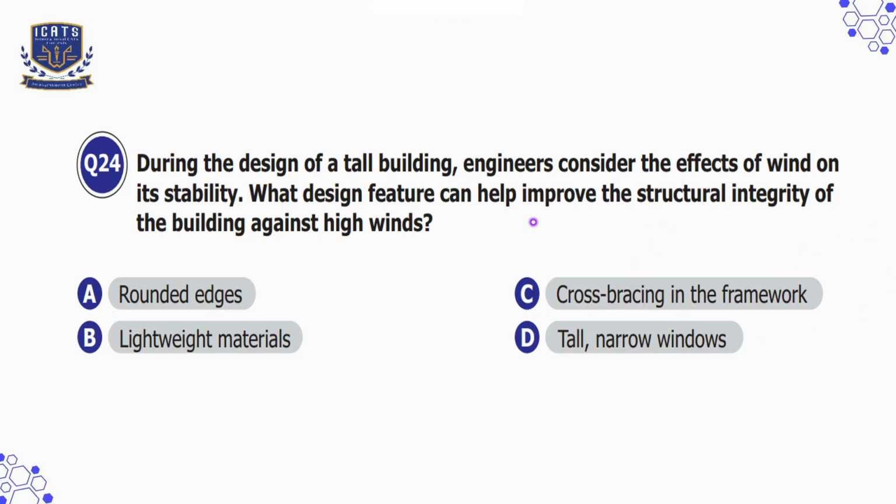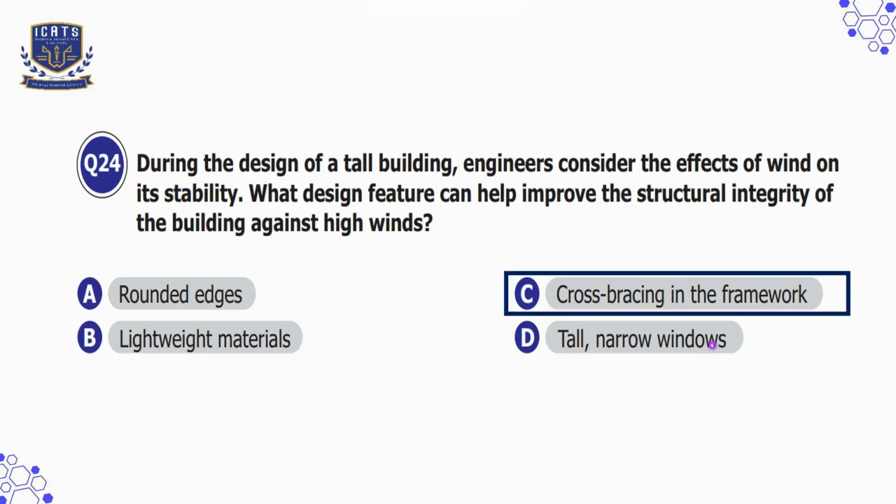These supports make the building stronger and more stable, so it does not bend or shake too much in the wind. Option D is tall, narrow windows, which is not right because this may reduce wind pressure on windows but does not help the whole building stay strong. So, option C is the only correct option here. The cross bracing in the framework can help improve the structural integrity of the building against high winds.